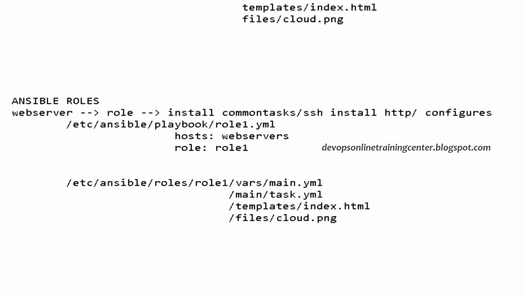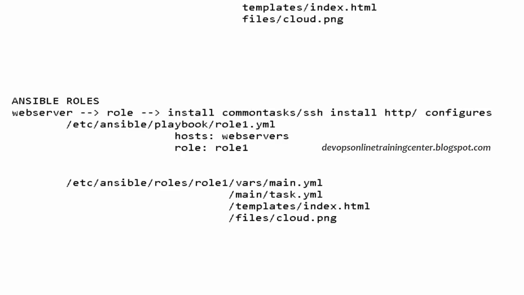This is about roles. Ansible Galaxy has a lot of roles. So when we simply download, what we get is a role. Then we need to associate that particular role with the group or one host, so that on that particular host, that role will be executed. Is this clear?